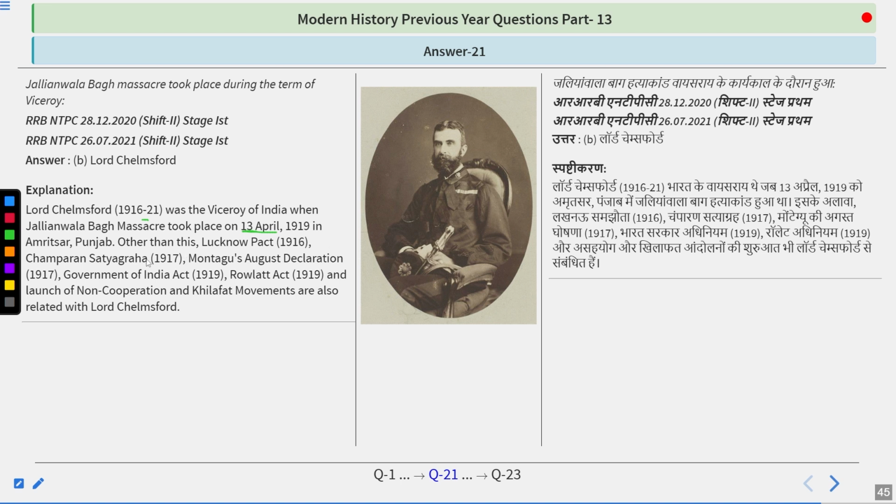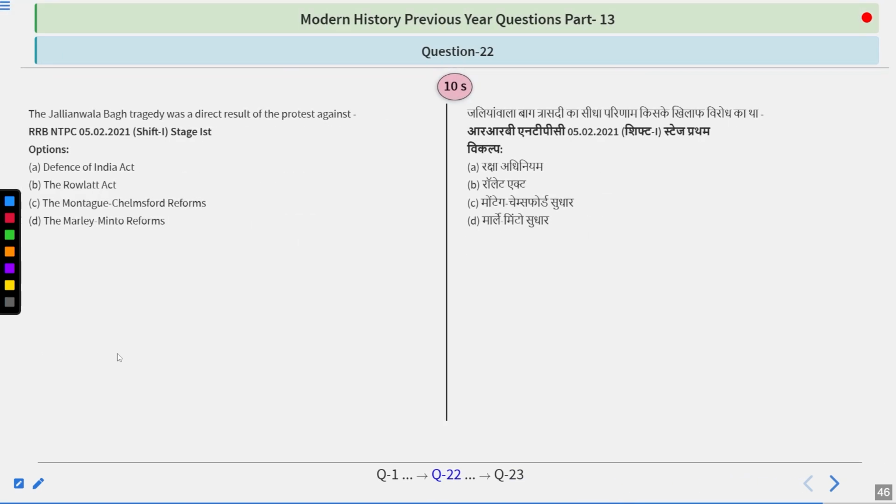Other than this, the Lucknow Pact, Champaran Satyagraha, Montagu's August Declaration, the Government of India Act 1919, also known as the Montagu-Chelmsford Reforms, the Rowlatt Act 1919, and the launch of the non-cooperation and Khilafat movement are also related to Lord Chelmsford. So the answer is B.